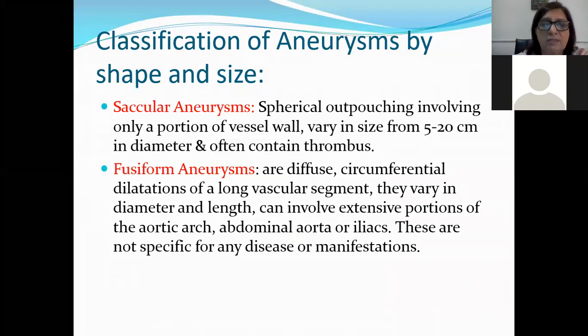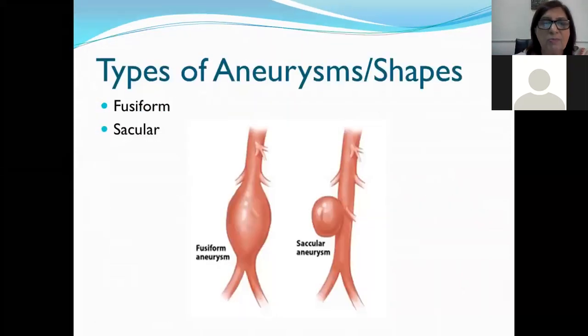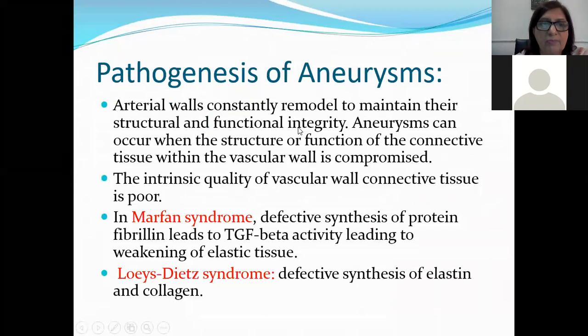They can involve an extensive portion of the arch of the aorta, or they can involve the abdominal aorta or iliac arteries. This is not a specific manifestation of any disease. So I've told you this is a fusiform aneurysm and this is a saccular aneurysm. All these diagrams are given in your notes.